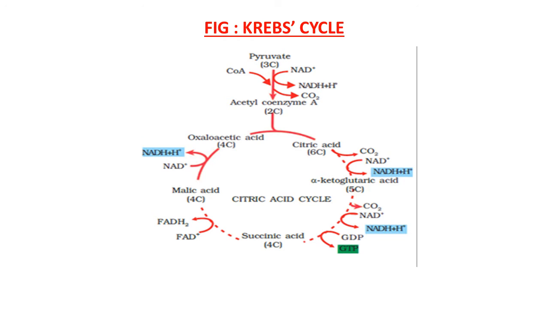We can say that glucose has been broken down to release carbon dioxide, and 8 molecules of NADH plus H plus, and 2 of FADH2 are synthesized, besides just 2 molecules of ATP in the TCA cycle. Now, one important thing here: in respiration, neither O2 has come into the picture till now, and a large number of ATP is also not synthesized. Now, what is the role of the NADH and FADH2? That is for synthesis of ATP.